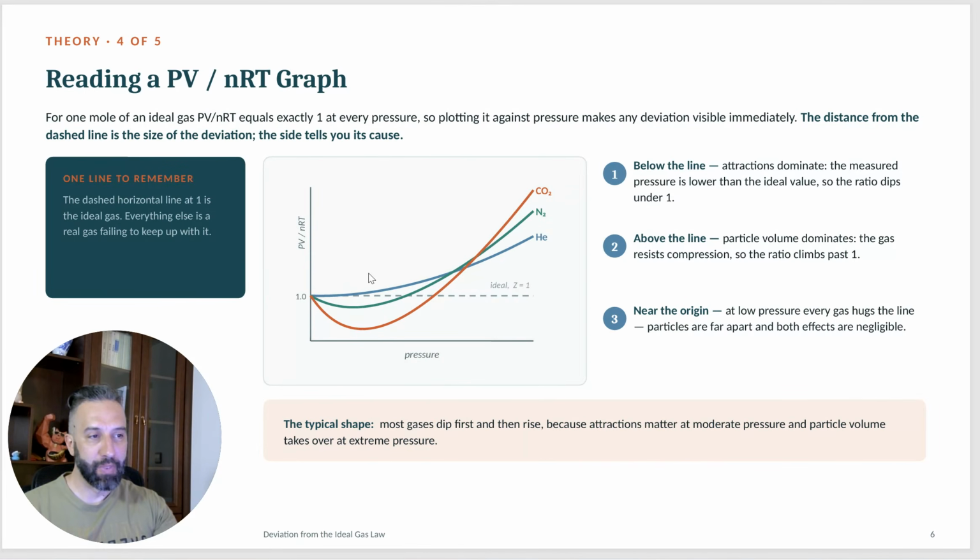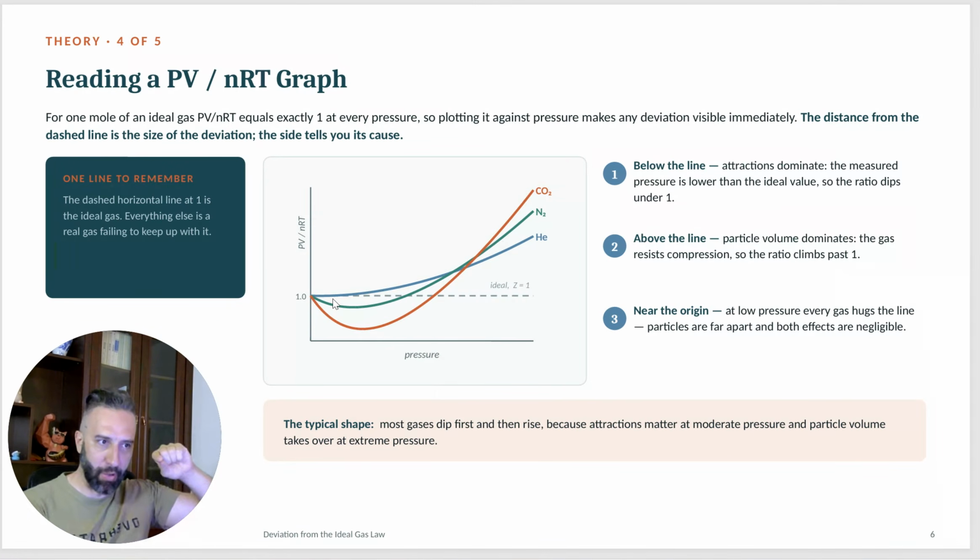So you can see that these real gases, CO2, N2, and helium, are matching the ideal gas state at very low pressures, at pressures close to zero technically. But as you increase the pressure, they deviate from the ideal gas state. And you can see first, at least CO2 and nitrogen, they go below the line. Because as you increase the pressure, the first thing that happens is that the attractions between molecules start to have an impact. So we say that the attractions dominate.